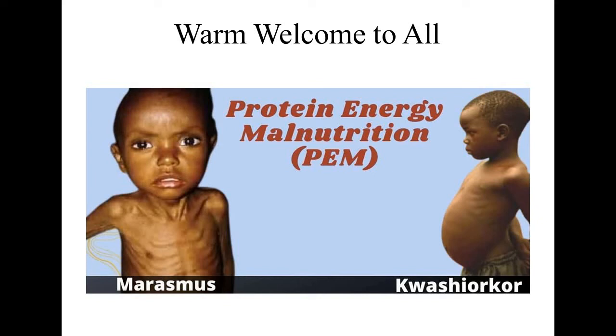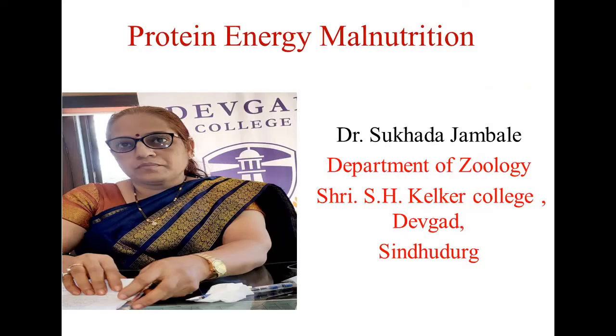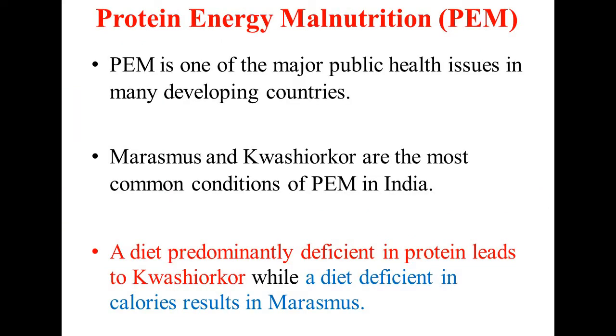Our today's lecture is based on malnutritional disorders, and the next malnutritional disorder is PEM, that is protein energy malnutritional disorder. Now we'll start with different points and the two types of protein energy malnutrition. One is marasmus and another is kwashiorkor.